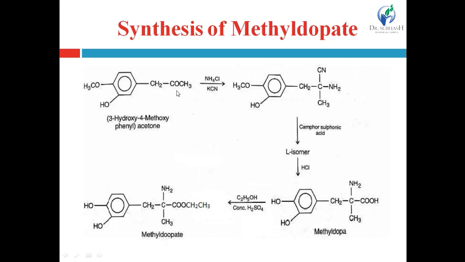So oxygen acquires the negative charge and carbon acquires the positive charge. Now on the positively charged carbon, the CN minus cyanide group is attached, and to the oxygen potassium is attached, that is the potassium alkoxide.